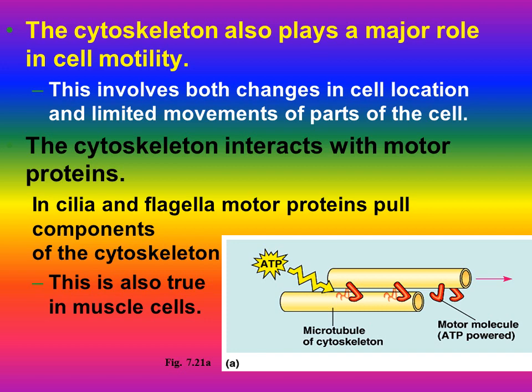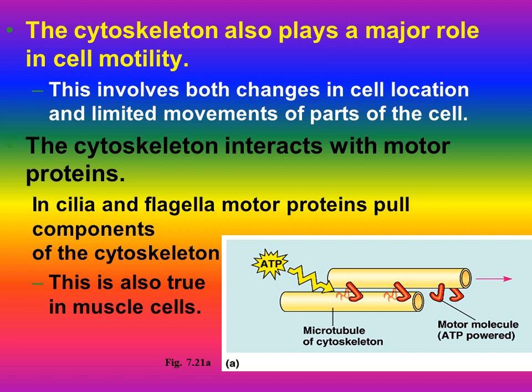The cytoskeleton also plays a major role in cell motility. How? This involves both changes in cell location and limited movement of parts of the cell. The cytoskeleton interacts with motor proteins. With the help of motor proteins, they move cell organelles from one place to another inside the cytoplasm. Cilia, flagella, and also thin filaments and thick filaments, which are present in the cytoplasm of muscle cells, are responsible for the contraction and relaxation of muscles.